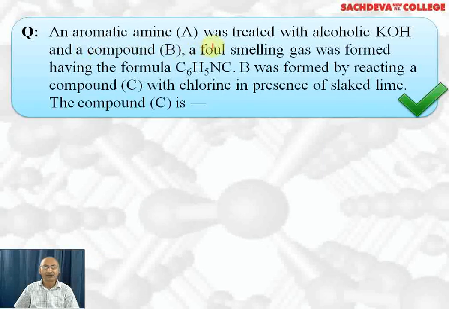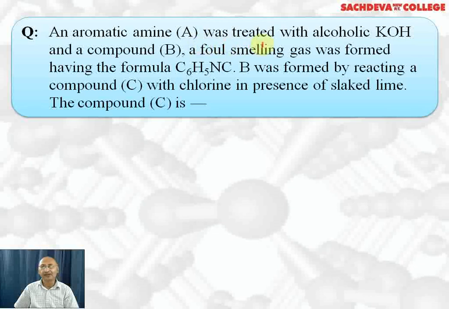Next question. An aromatic amine A was treated with alcoholic KOH and a compound B. A foul smelling gas was formed having the formula C6H5NC. B was formed by reacting a compound C with chlorine in presence of slaked lime. The compound C is? Now, how to analyze the question?